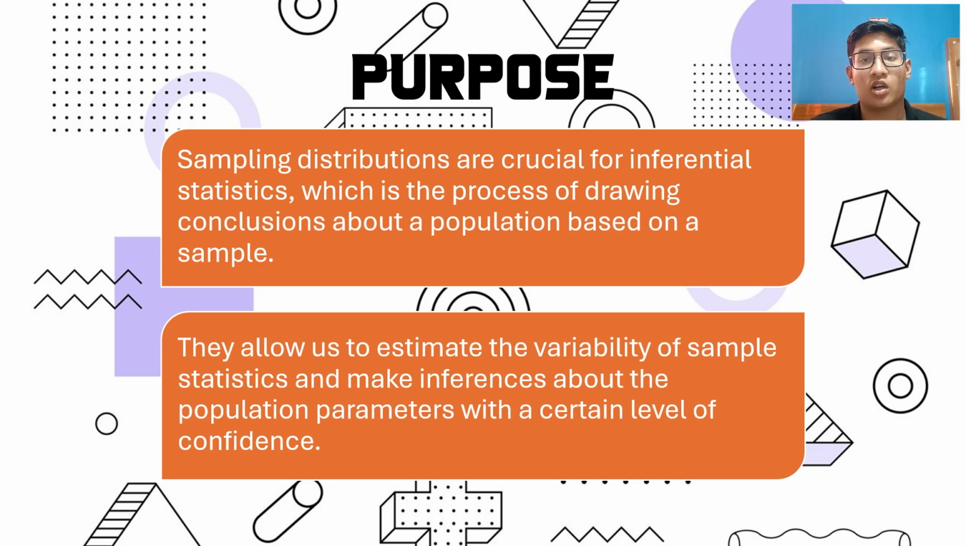Sampling distributions are crucial for inferential statistics, which is the process of drawing conclusions about a population based on a sample. They allow us to estimate the variability of the sample statistics and make inferences about the population parameters with a certain level of confidence.